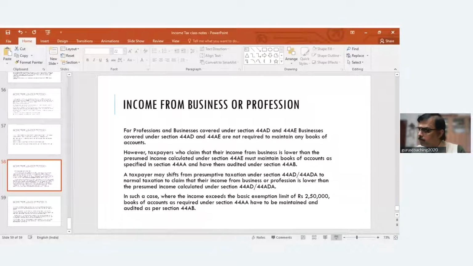As I already said, you cannot declare an income lower than this. If you're opting for presumptive tax, then you're automatically subject to tax audit and maintaining books of accounts if you declare lower. I don't think anybody would opt for it. In case you want to declare a lower income, you have to go for it. And make a note, an assessee has declared profits under this section.